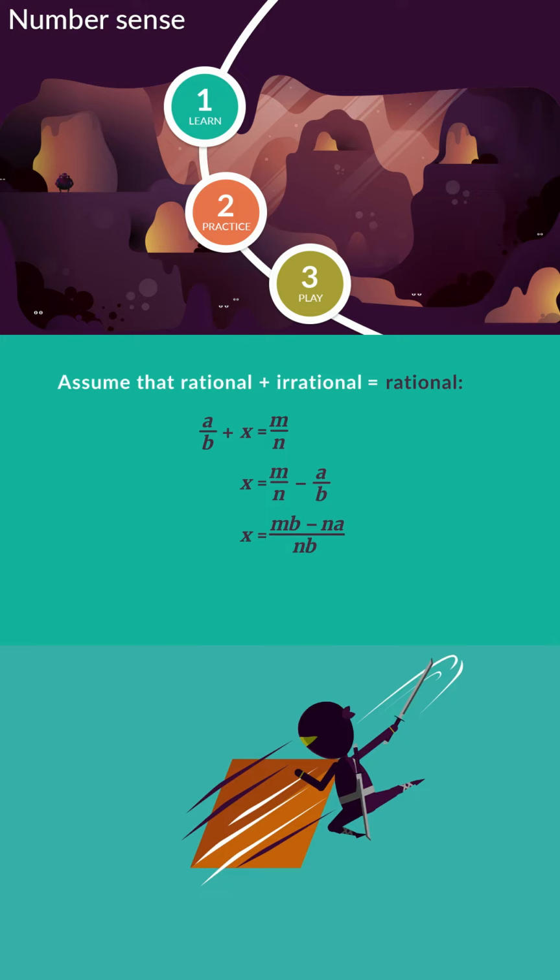But we have now formed a fraction that has an expression that will be an integer in the numerator and an expression that will be an integer in the denominator, which means x cannot be an irrational number after all. It can be written as the ratio of two integers, which is the definition of a rational number. So we've contradicted our original assumption and can conclude the sum of a rational number and an irrational number is always irrational. We've used a proof by contradiction to show this result.